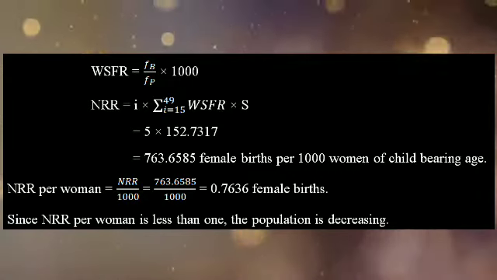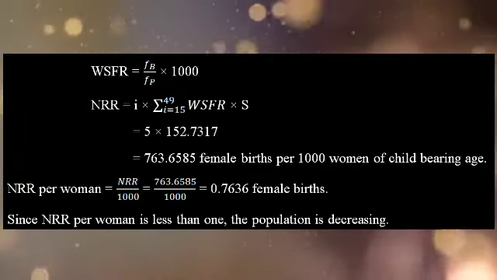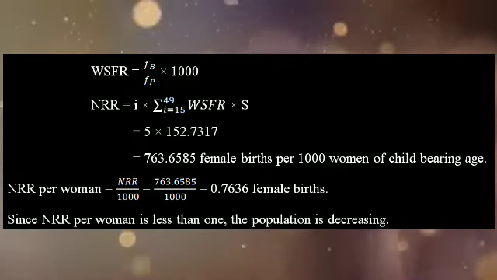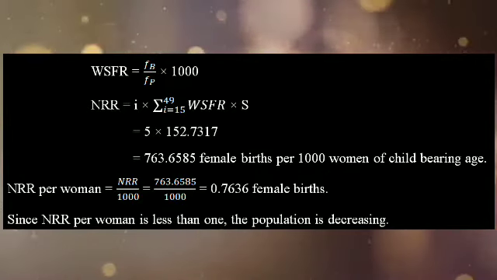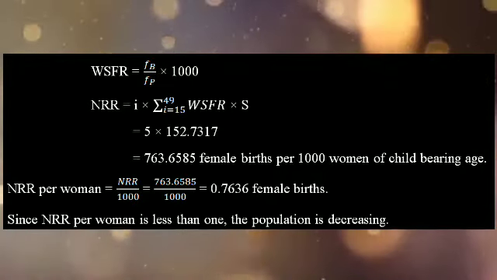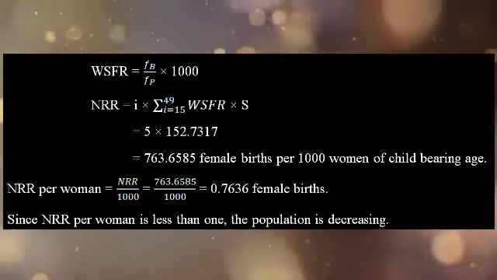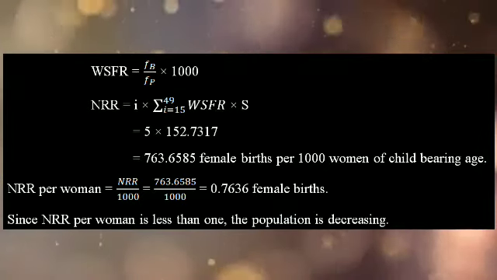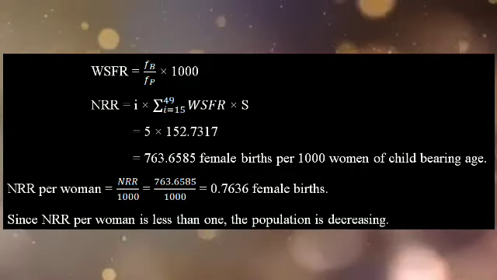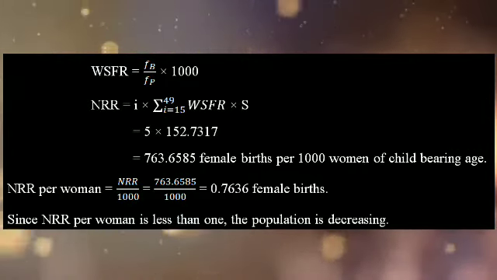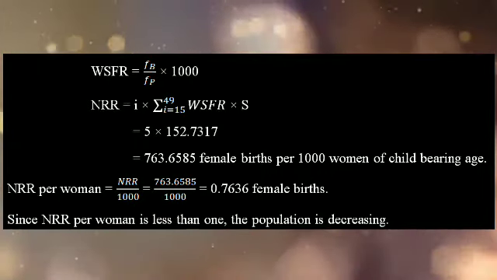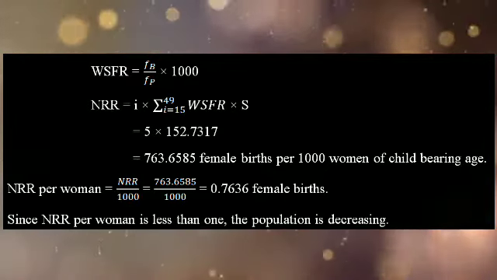After computing NRR value, find NRR per woman, that is NRR per woman equal to NRR divided by 1000, which is equal to 763.6585 divided by 1000, that is equal to 0.7636. After that, based on this value, judge about the population or conclude about the population. Here, since NRR per woman is less than 1, the population is decreasing.